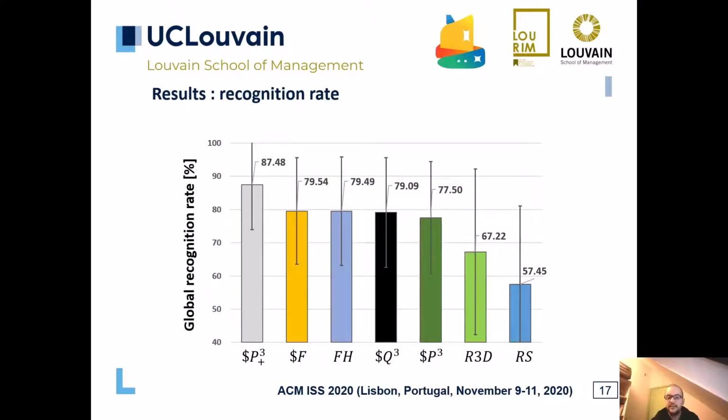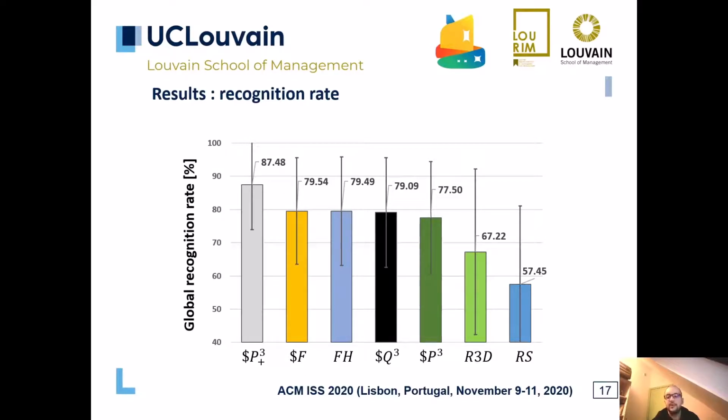In this slide, we can examine the average recognition rate for each recognizer on all datasets. In this diagram, as you can notice, $P+ cube has the best recognition rate with 87.48%. Even though this is a high recognition rate, the $P+ cube may have an even higher recognition rate. It depends on which dataset the recognizer is evaluated. For instance, with some datasets, the rate can exceed 90%.